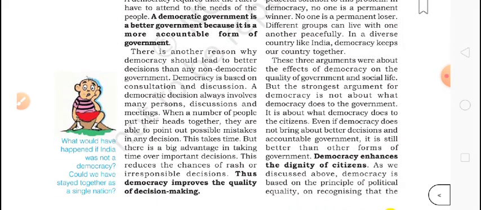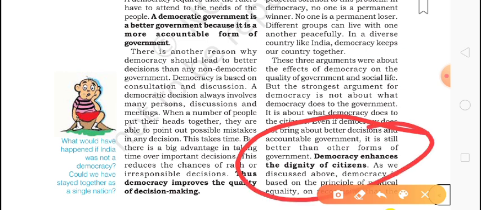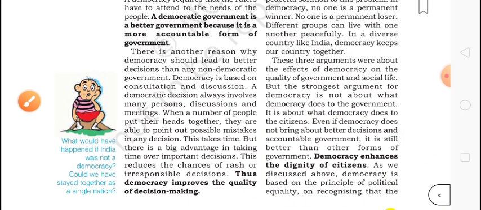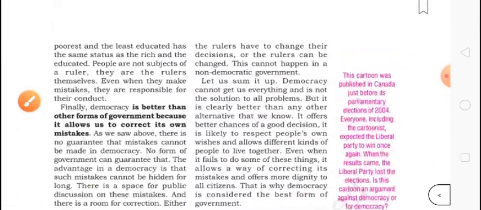So now what we get in the end: democracy enhances the dignity of citizens. It means in the end, the people of India or people of any democratic country, their dignity, their respect, their self-respect becomes more. They become more important for the country. So that's why we can say democracy enhances the dignity of citizens, because power is given to all. So these were the arguments.